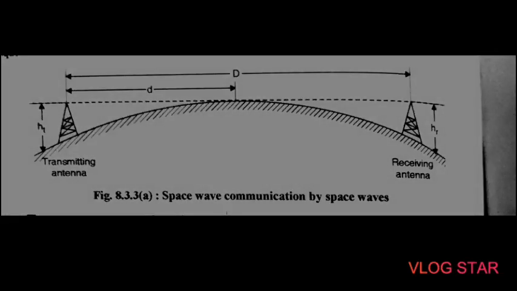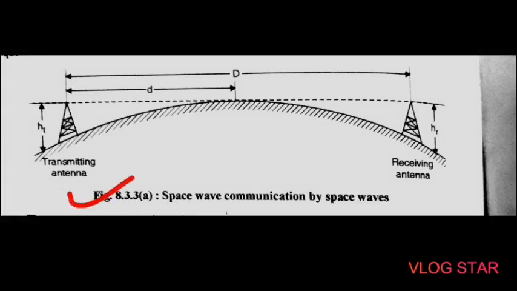Okay, so this is the diagram for space wave propagation by space waves. Here these waves travel in a straight line directly from the transmitting antenna to the receiving antenna like this. Okay, so the direct or space waves are not refracted like sky waves, nor do they follow the curvature of the earth like the ground waves.